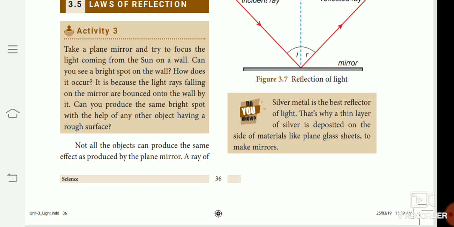Okay, look at activity 3. Take a plain mirror and focus the light coming from the sun on a wall. Can you see a bright spot on the wall? How does it occur? It is because the light rays falling on the mirror are bounced onto the wall. Can you produce the same bright spot with the help of any other object having a rough surface?